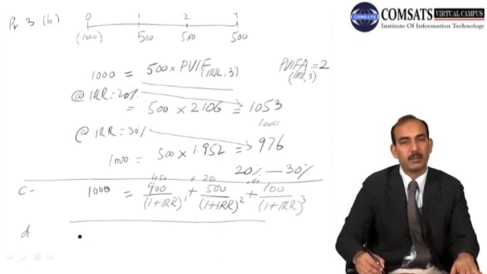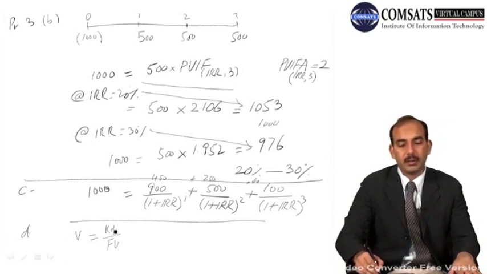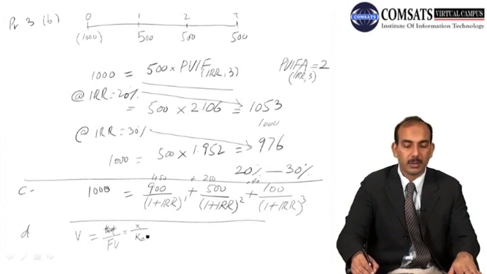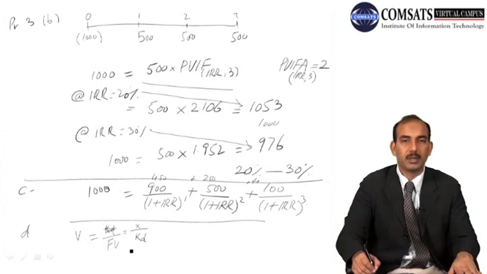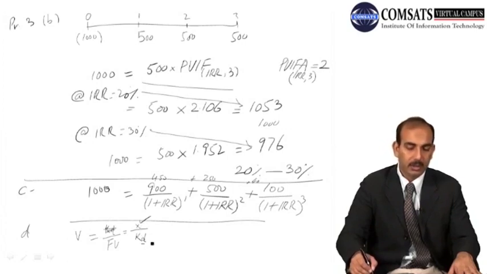And you may remember that in chapter 4, I guess, when we found the value for a perpetuity, in case of a bond we found the value as the required rate of return divided by the face value of the bond. So in this case, using that perpetuity technique, the amount of interest received may be any amount, let's suppose that is any amount of x, and we divide it with the rate of return, that is the required rate of return. We suppose in case of bond it was KD, so in that case value was equal to the amount of interest divided by, you can denote it with any symbol here, the required rate.